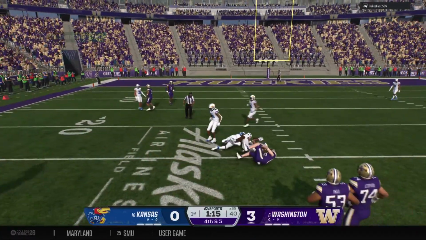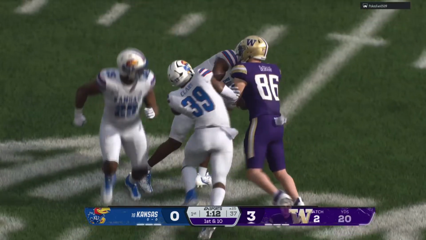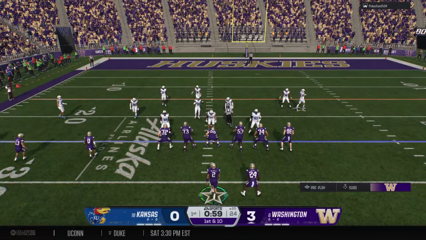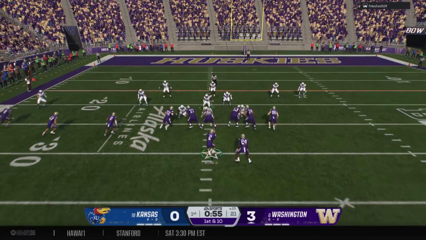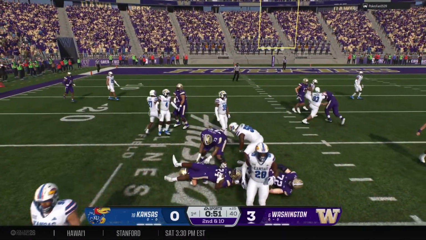It's complete. That's enough for a first down. Brought down, but it's past the line to gain. That's why you practice and work on these routes. When you get to a fourth down, you trust the receiver to run not only a good route, but know exactly where he needs to go to be able to get the distance for that first down.